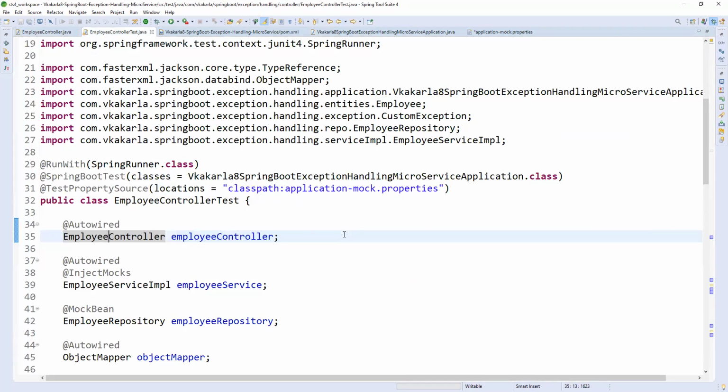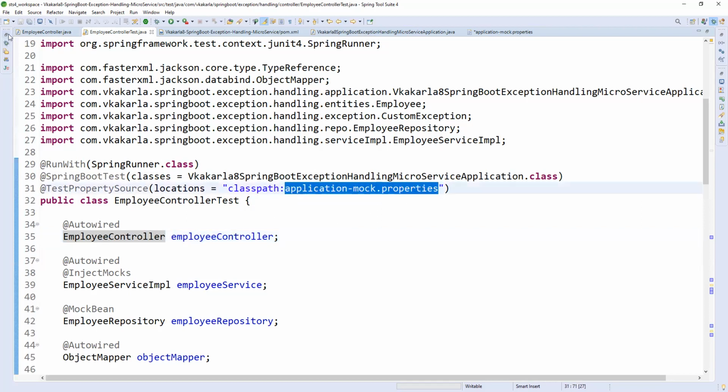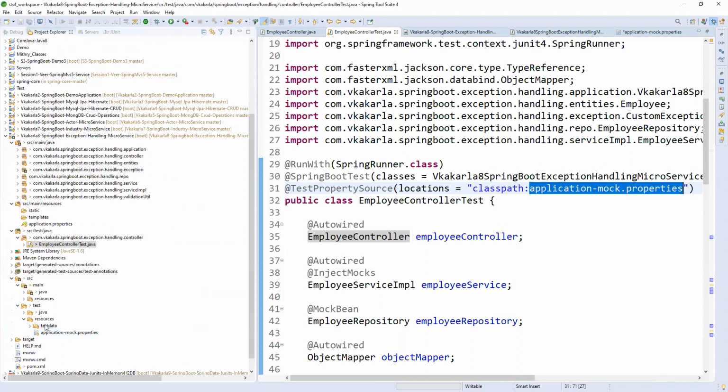What is this test property's location actually? Location classpath means it will automatically take the resource of mock properties, the resource of test properties. So application-mock.properties is nothing but the application.properties of this resource folder. Okay, it will load.